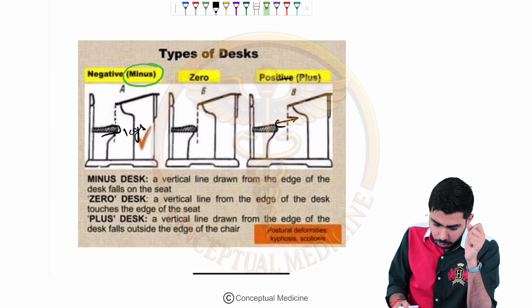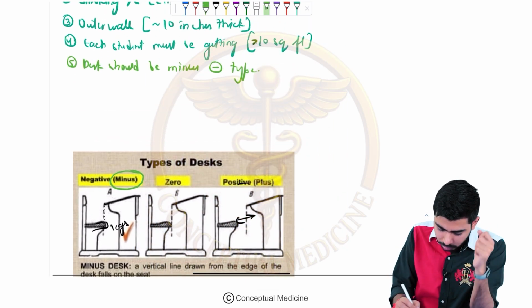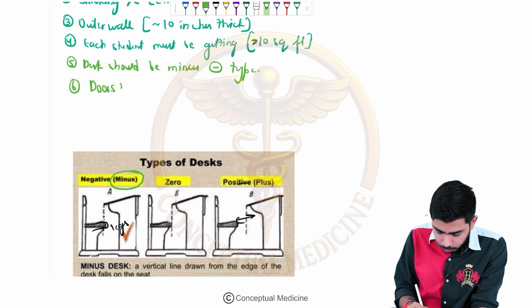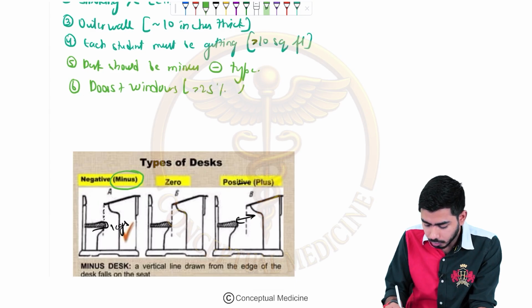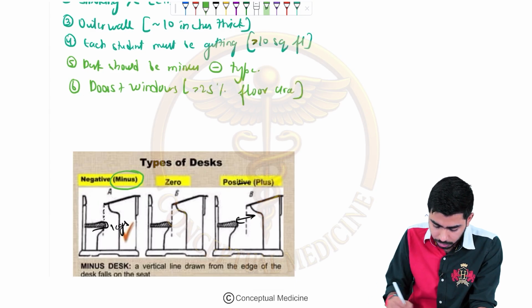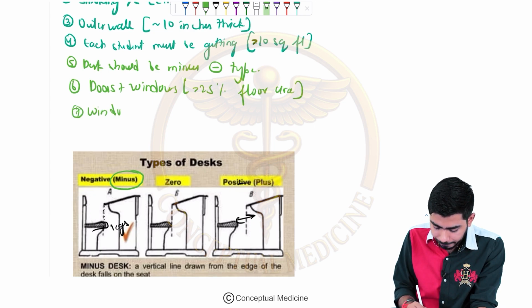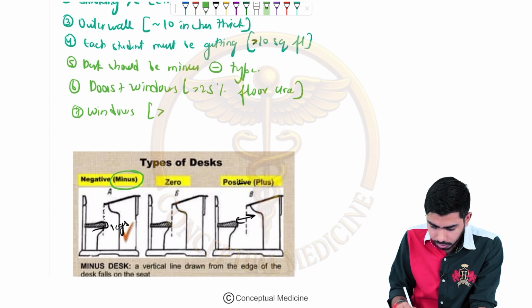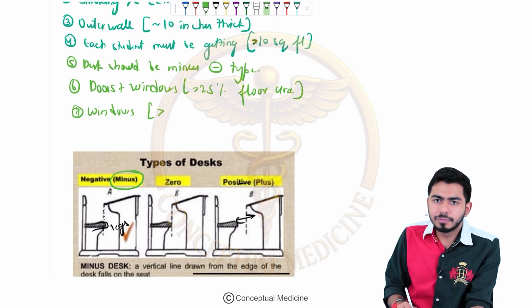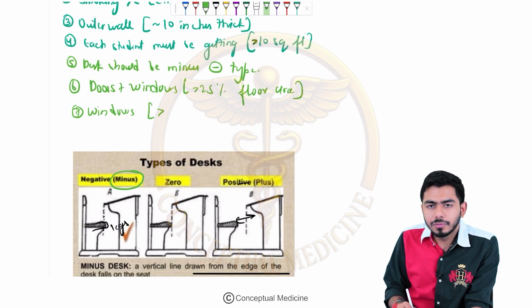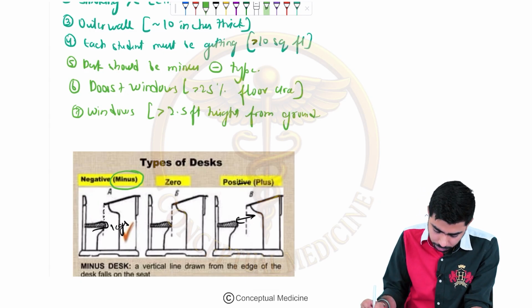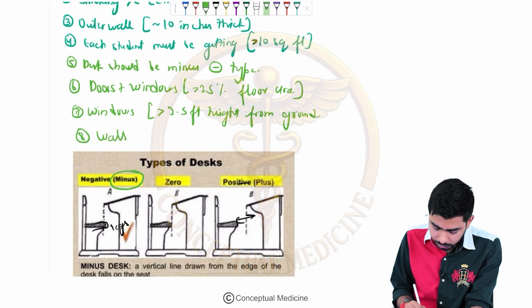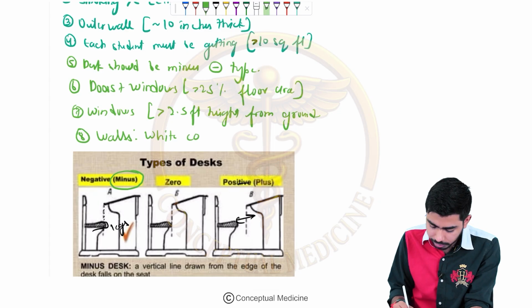Now what about the doors and the windows? Doors plus windows will cover more than 25% of the floor area. Windows will be more than 2.5 feet height from the ground. What will be the color of the walls? Walls will be white in color. That is also a part of it.